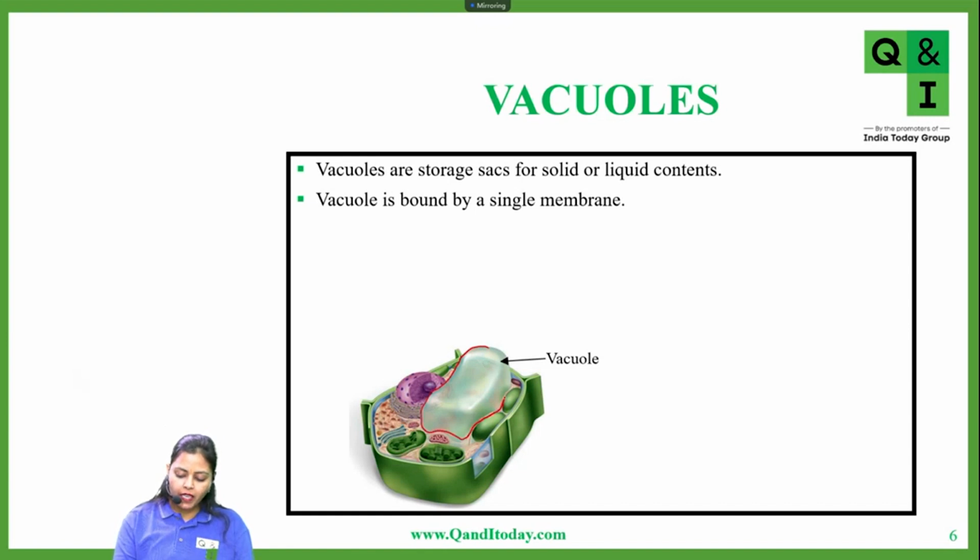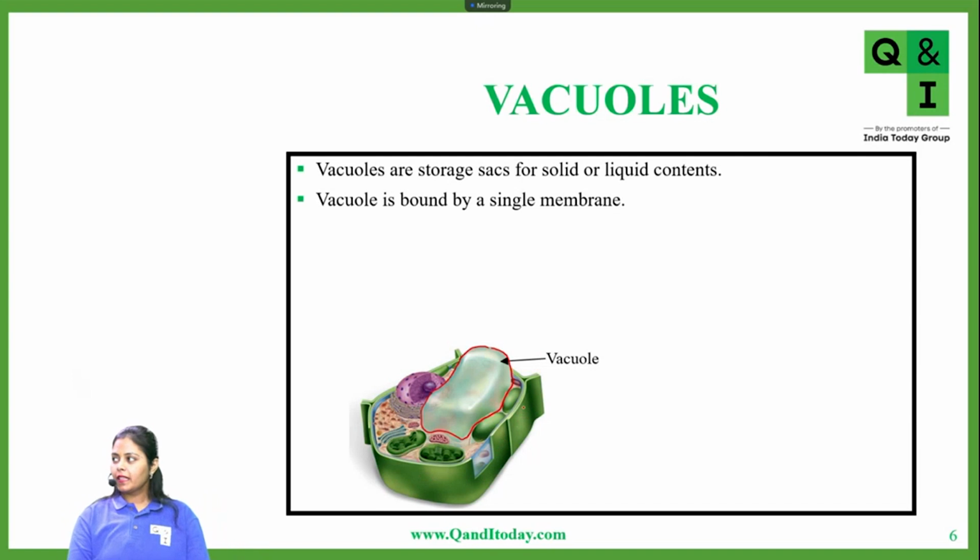Now, if you look at the image of this cell shown here, can you tell me which cell this is? Is this a plant cell or an animal cell? Okay, very good. Yes, that's a plant cell. I think all of you can recognize a plant cell by these two green chloroplasts present here, which immediately identify that this is a plant cell. And also look at the size of the vacuole here.